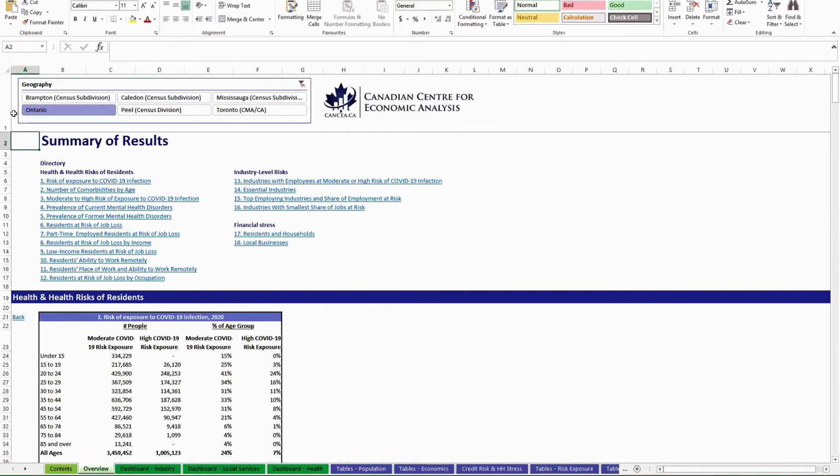At the top of every tab that has tables or figures, we give you a geography filter. If you're a local municipality, we'll give you your local municipal information and some comparator regions. If you're an upper tier municipality, then you'll have all the lower tier municipalities and some comparator regions as well.